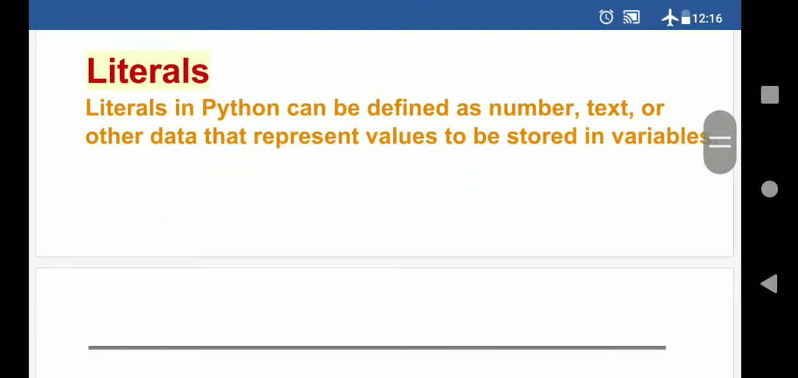Now we will start with the literals. The third one, literals are, you can say, a constant value, a value which you will assign to a variable, that is called a literal. Like you will assign a numeric value, text value or other data that represents the value to be stored in a variable.